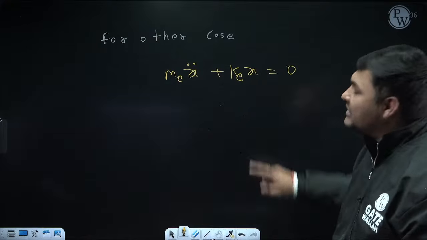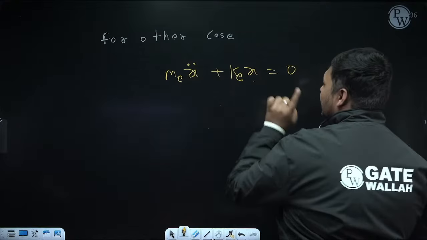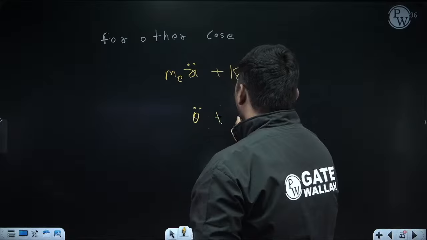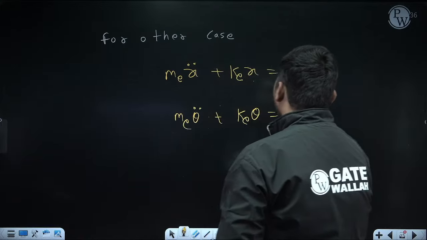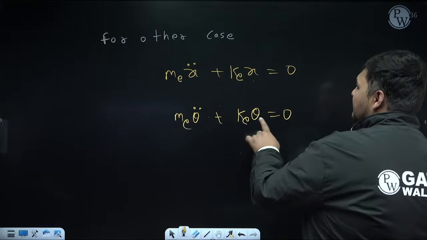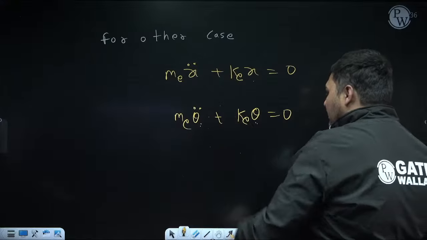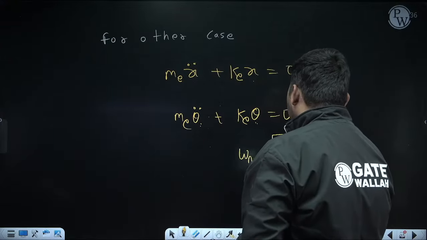But the pattern of the equation will be like this. It doesn't necessarily always have x and x double dot. Here, if it is theta, it should be theta double dot. Again, I will refer to the coefficient of theta as Ke, and the coefficient of theta double dot as Me. Then omega n will be root over Ke by Me. If it is phi, it should be phi double dot. If it is theta 1, it should be theta 1 double dot. Then omega n will always be root Ke by Me. This we already discussed, na?